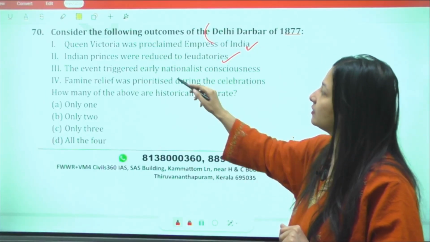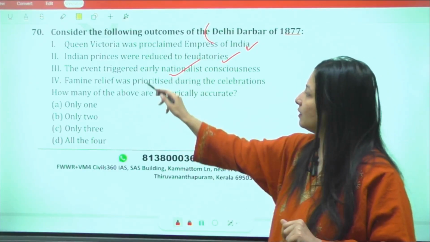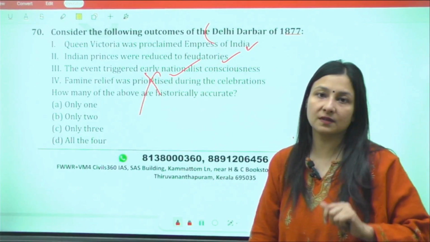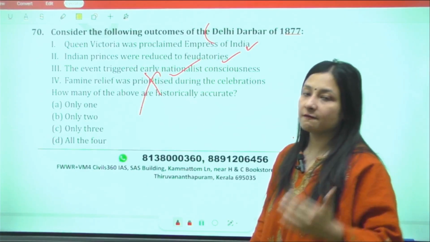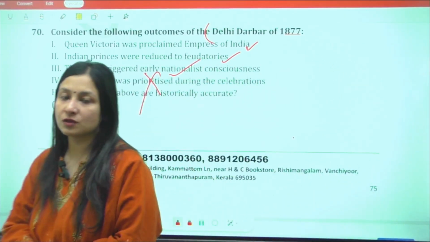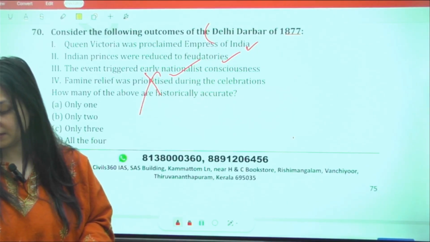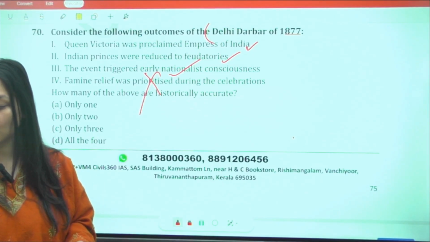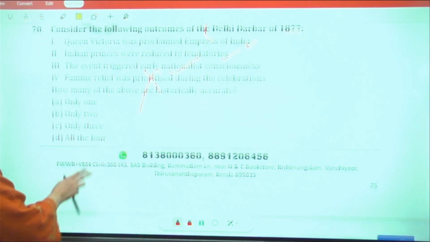The event triggered early nationalist consciousness, yes. Famine relief was prioritized during the celebration. They did not. They did not empathize with the famine condition which was prevalent in India during that time. Instead, their focus was more on the celebration of Delhi Durbar.